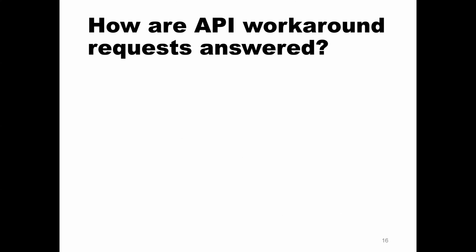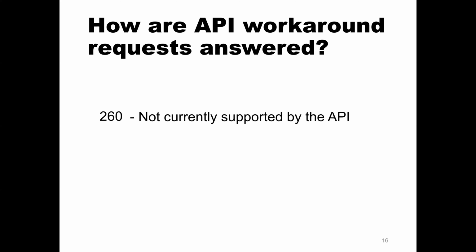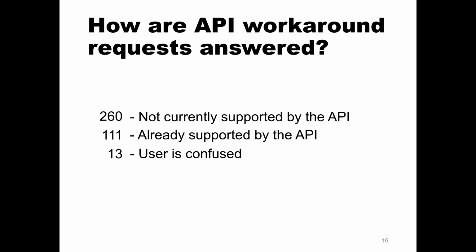So how are API workaround requests answered? Well, the majority of them, so over half, are not currently supported by the API, and I'll subdivide that list in a few seconds. Some, a quarter, are already supported by the API, so the users are simply told, this is supported, change your way of thinking a little bit, and you'll be able to get this to work. In 13 cases, the user was simply confused. That's what they were told by the Stack Overflow community, and that ended that. And in 73 cases, there was either no answer or they were simply unrelated.